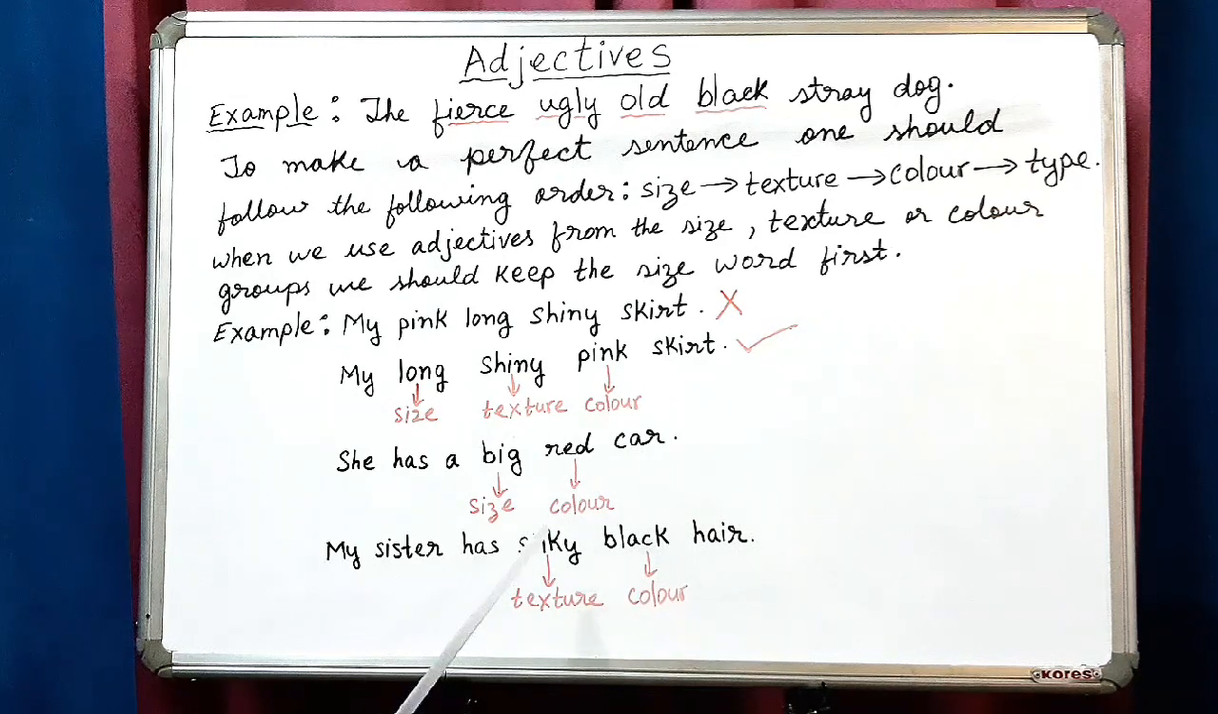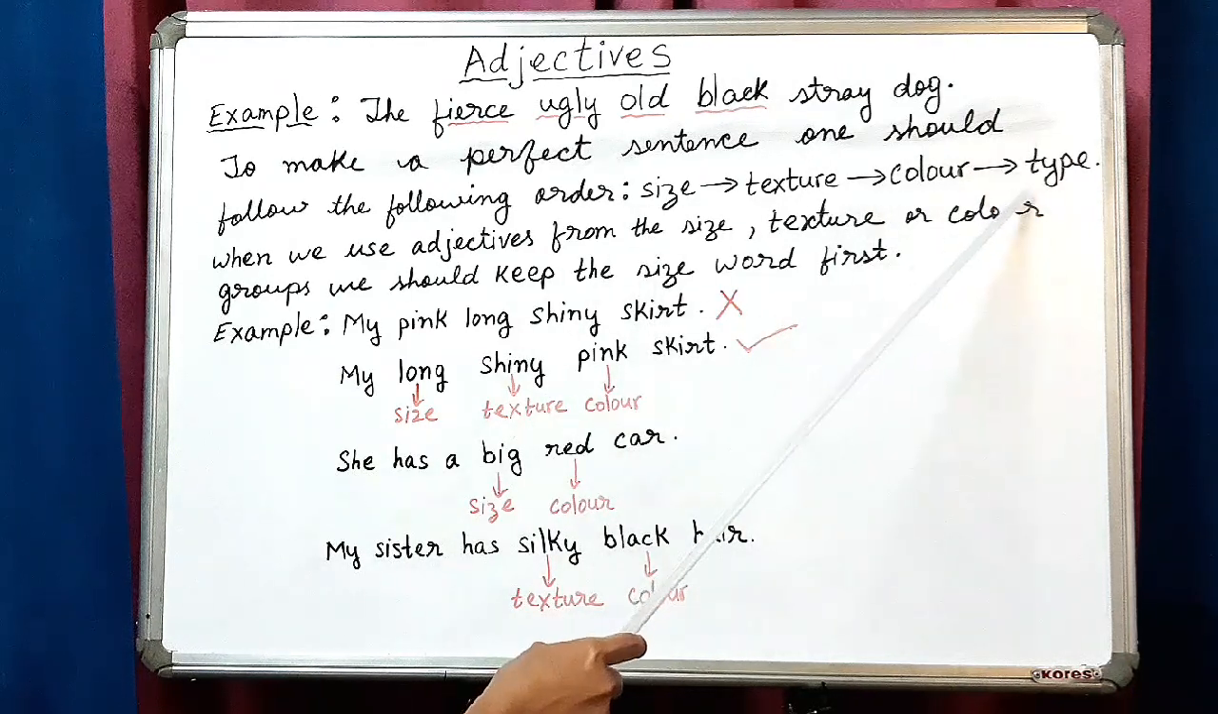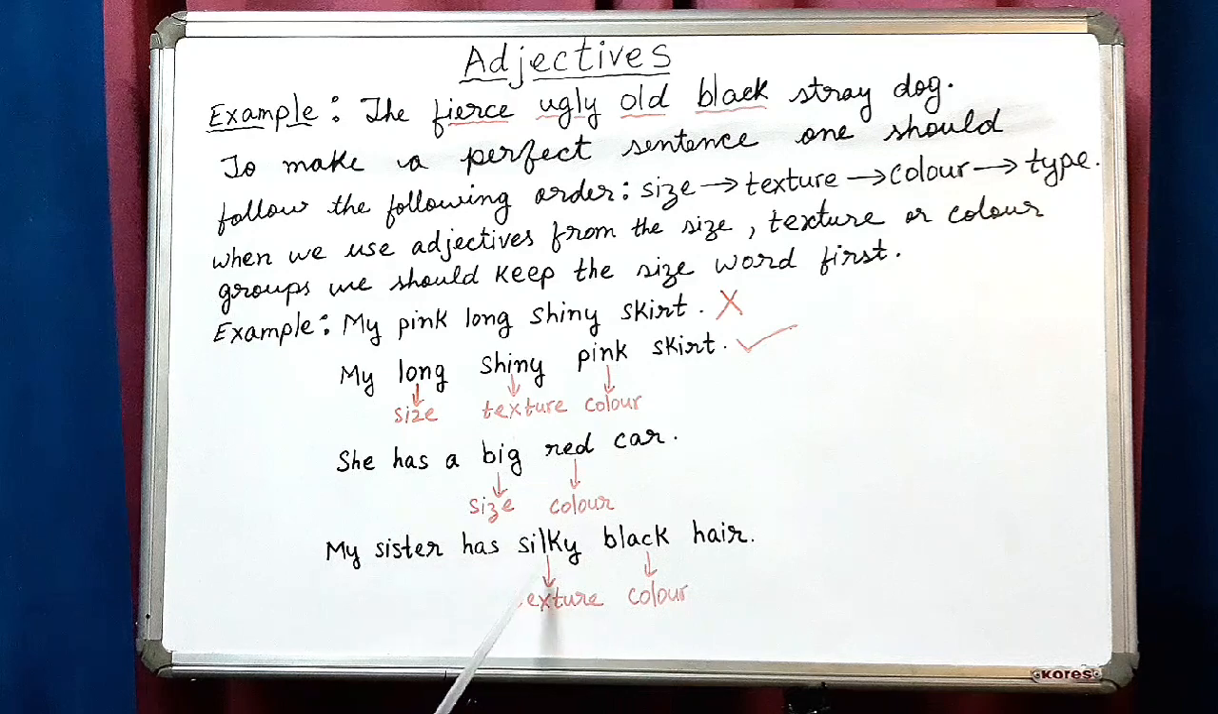So when you make a sentence, always keep in mind that first we have to keep the size word first. Size, if there is any texture, then you can put texture after that, then color, then type. But the basic rule is first size will come, then color, then type. See this? She has a big red car. Size, color. My sister has silky black hair. Texture, color. Here, my long, shiny, pink skirt. Size, texture, color, type.